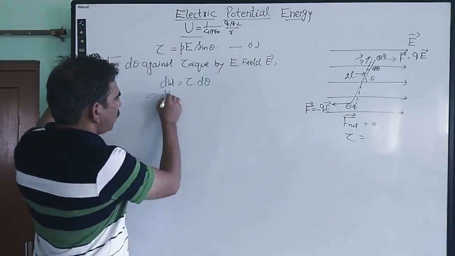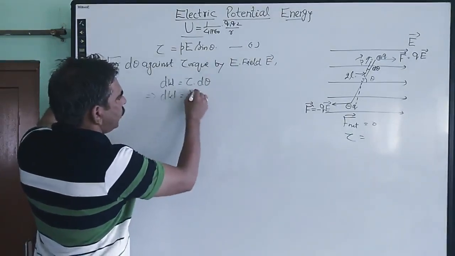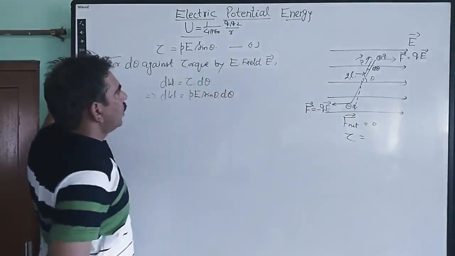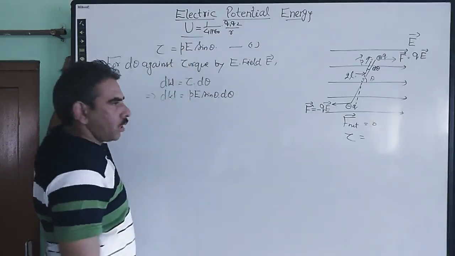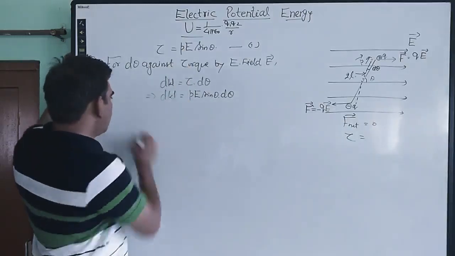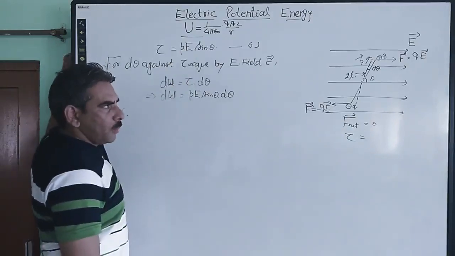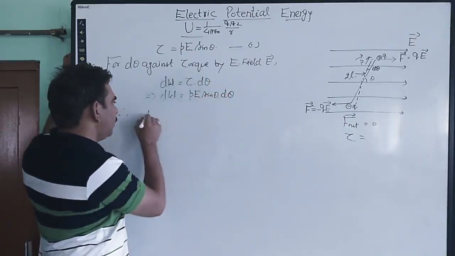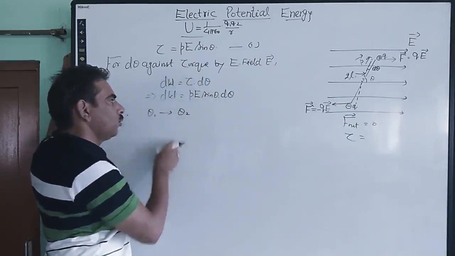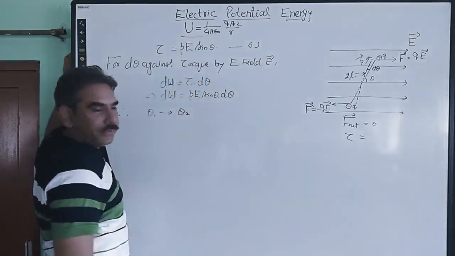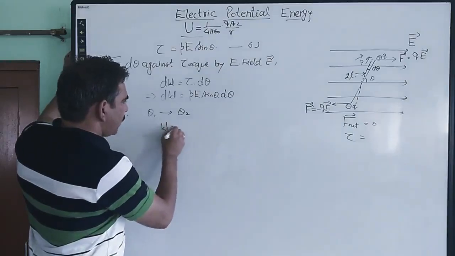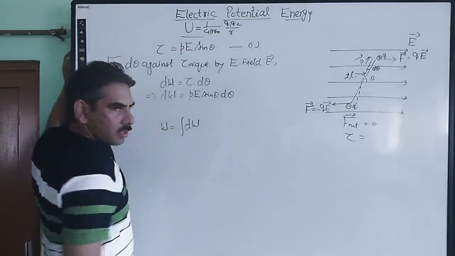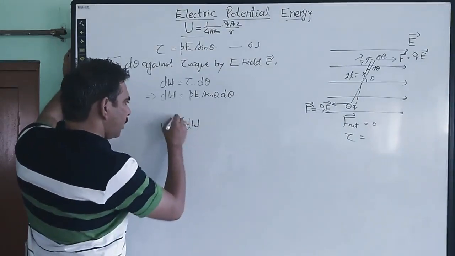So the amount of work done is given by P into E into sine theta d theta, where we substitute the value of this torque. We have to apply at least this much torque in order to do this displacement. Therefore, if we want to displace the dipole from its initial position θ1 to some final position θ2 against the torque of the electric field, then the total work done is given by integration of all such small amounts of work done from θ1 up to θ2.